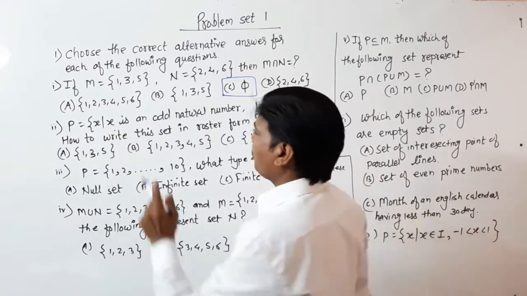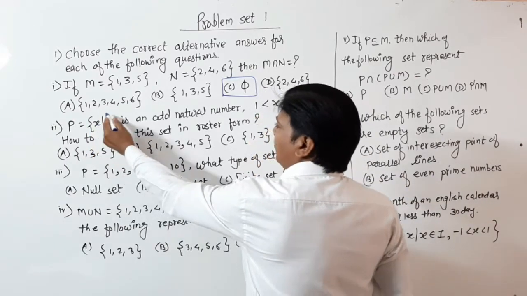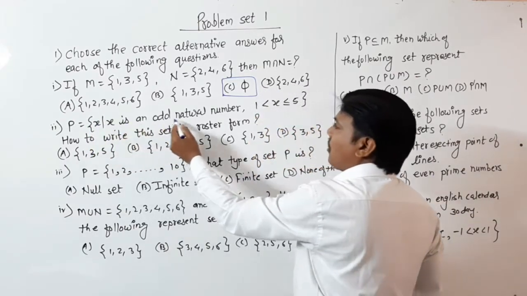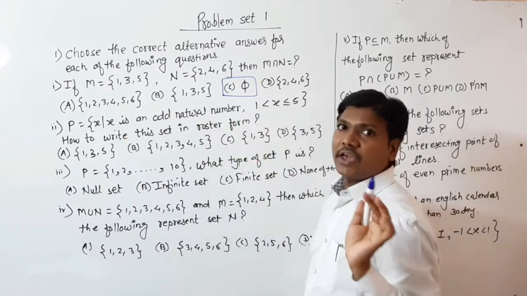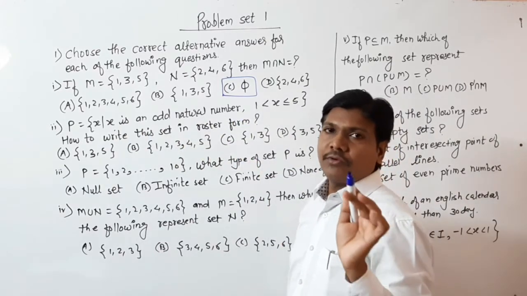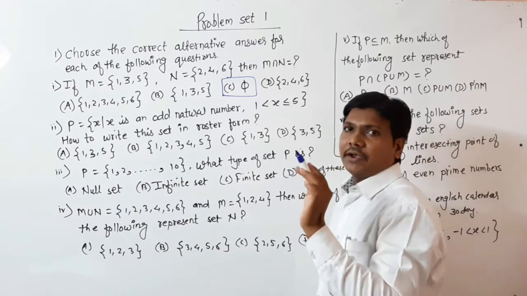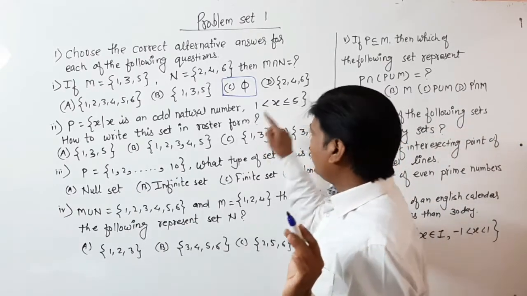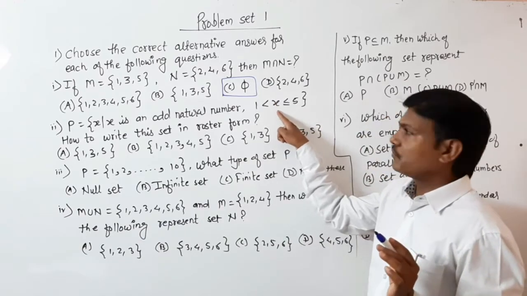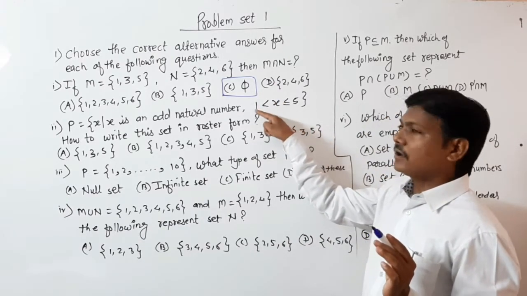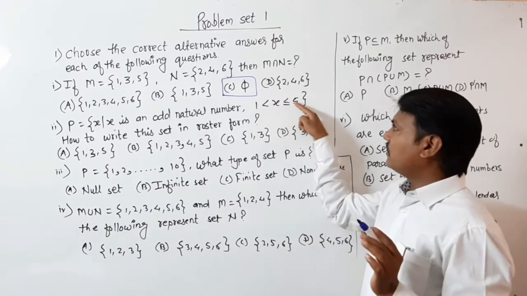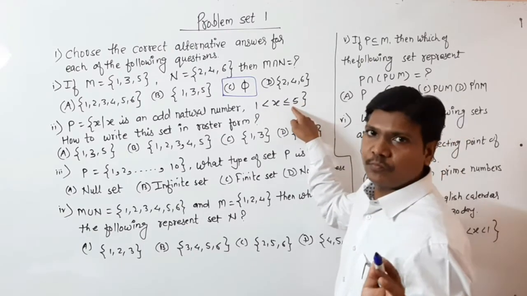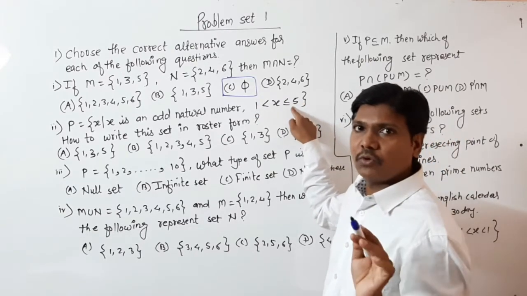Then see the second: P is the set of all x such that x is an odd natural number. Odd natural numbers are 1, 3, 5, then 7, 9, and so on. But here a condition is given: x is greater than 1 but less than or equal to 5.